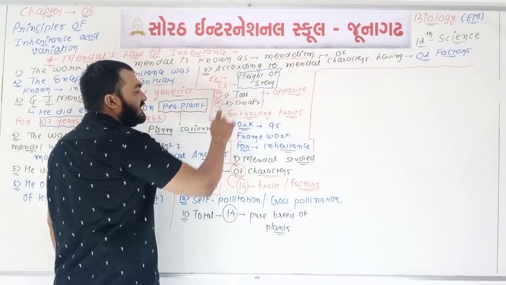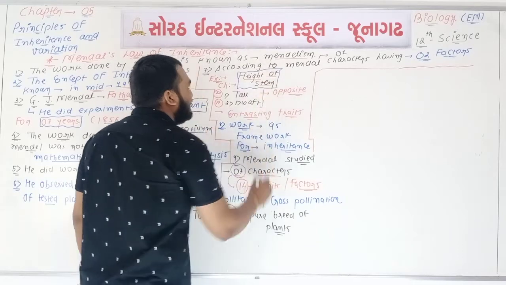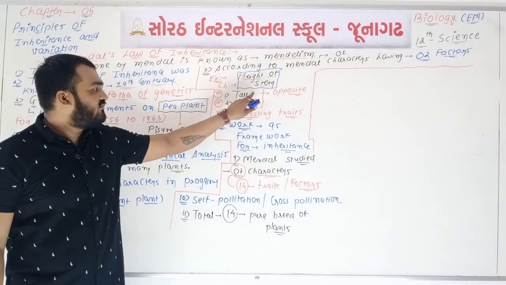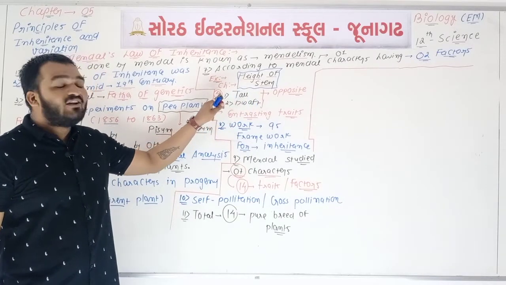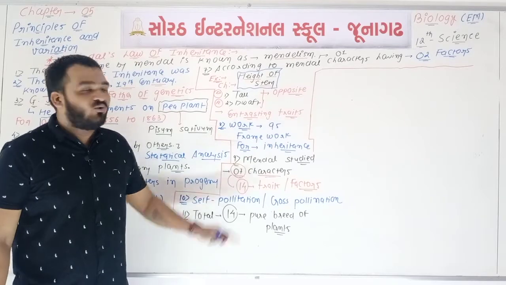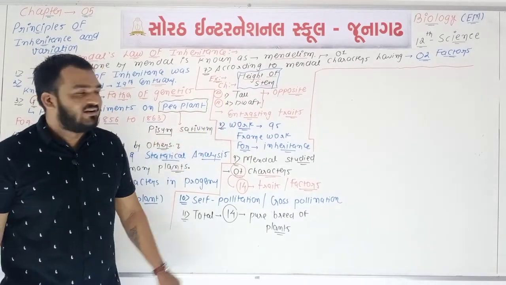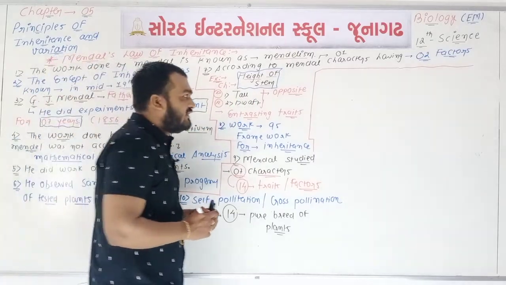In the case of the character known as height of stem, 2 different types of traits are there. First one is tall, second one is dwarf. Remember, tall is the dominant trait, while dwarf is the recessive trait.